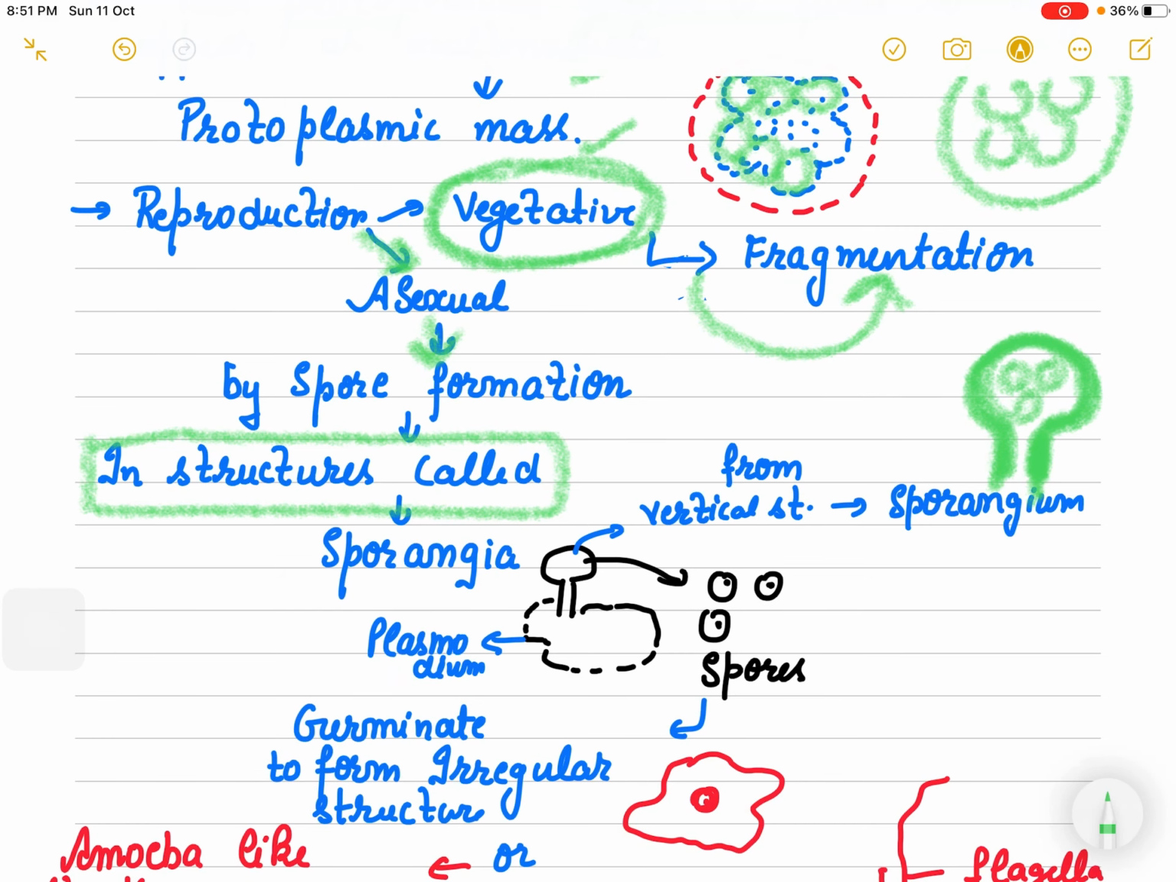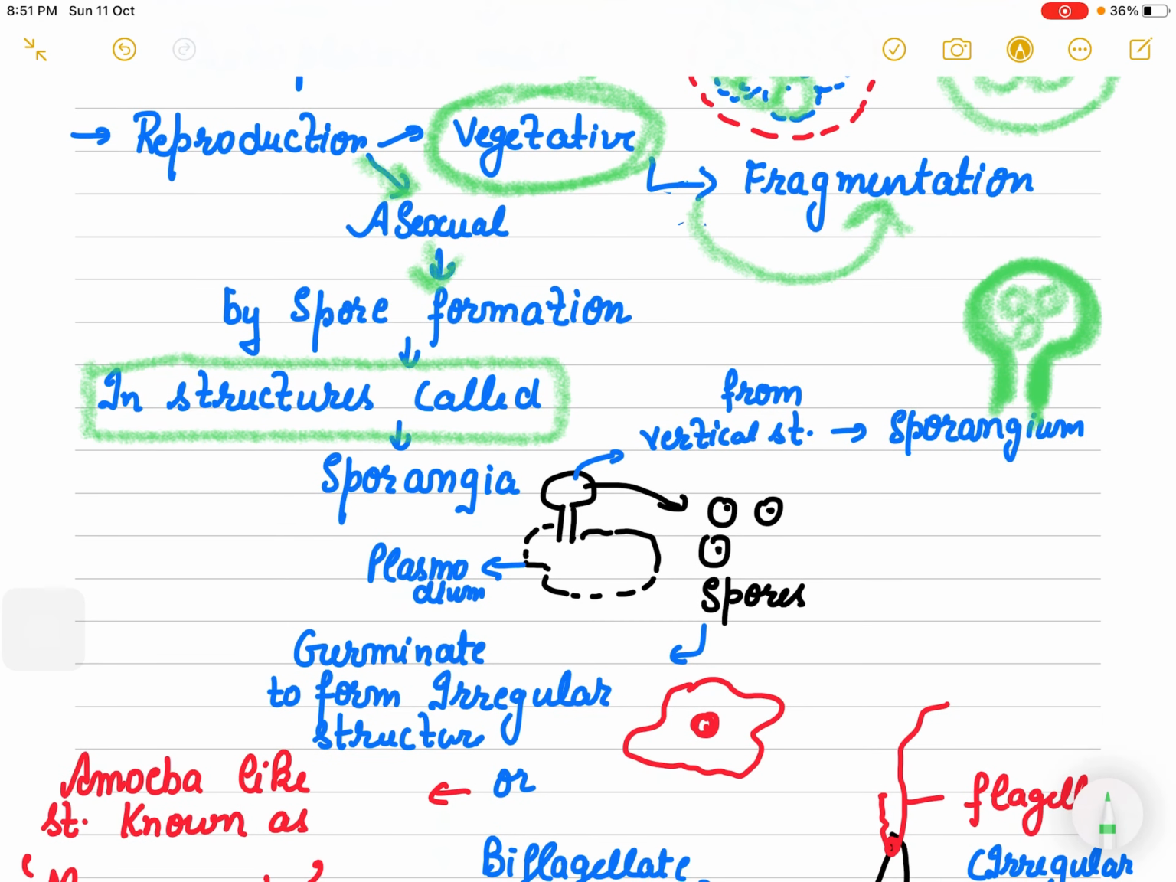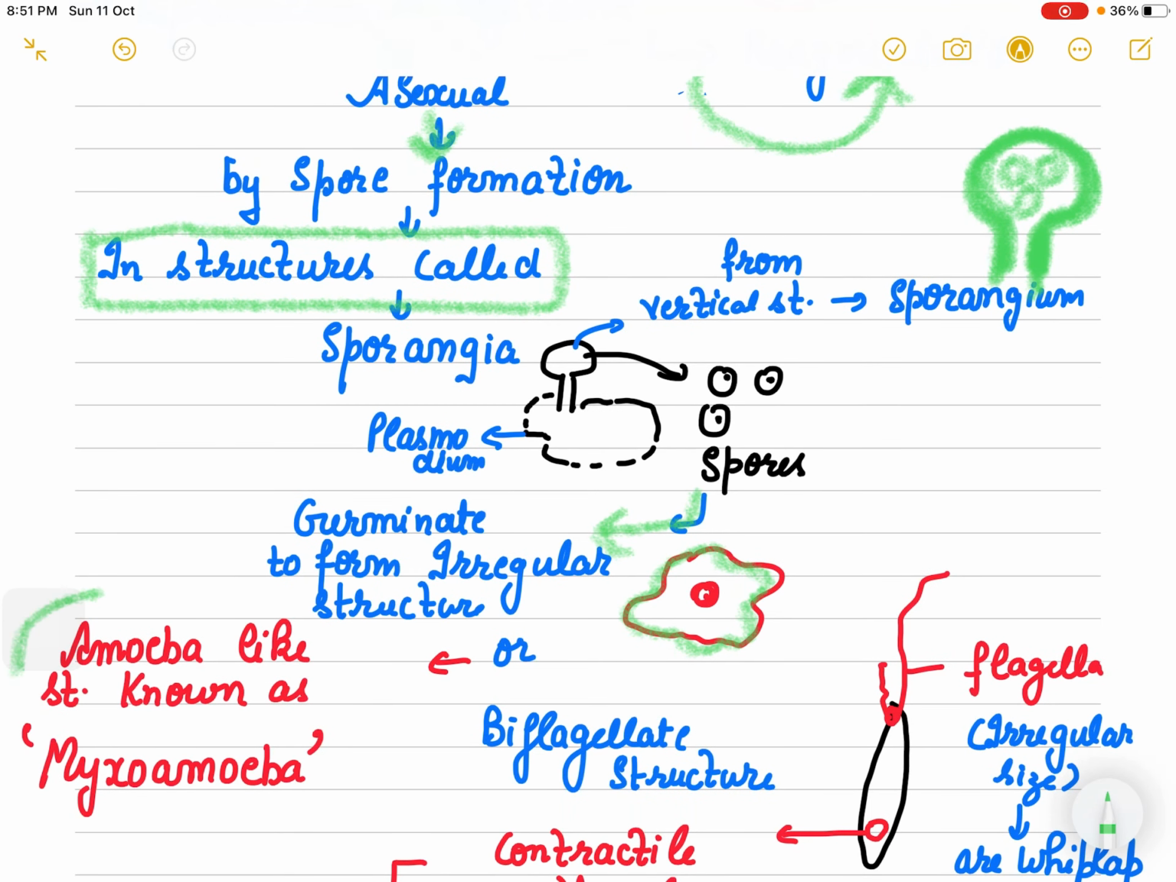So when the spores are released, they germinate to form this kind of irregular structure, right? And this irregular structure which looks like an amoeba is known as myxoamoeba. It is not an amoeba, it looks like an amoeba and it is known as myxoamoeba.